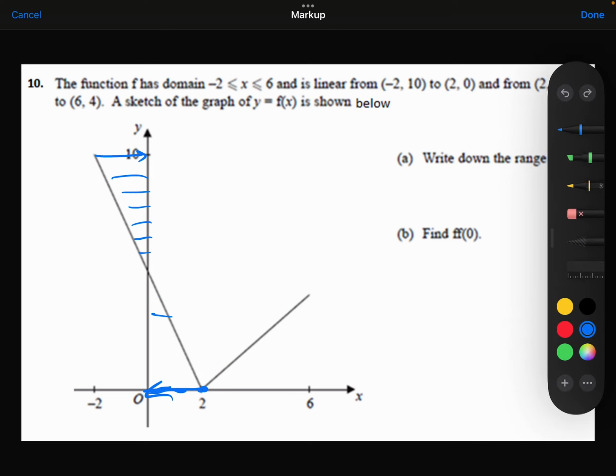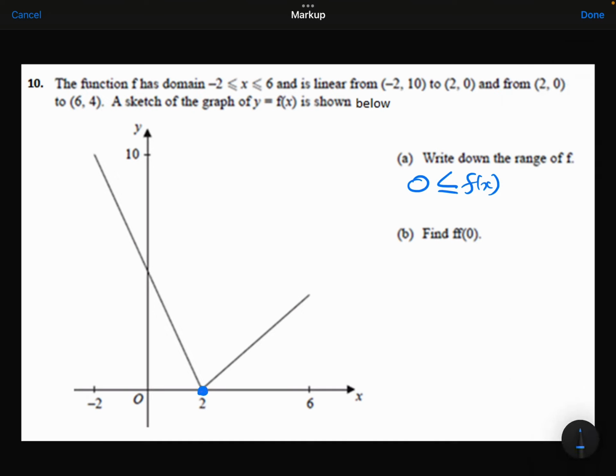So therefore I can say that my range is f of x is greater than or equal to 0. It can equal 0 because x can equal 2. And less than or equal to 10. It could be equal to 10 here because x can be equal to minus 2.